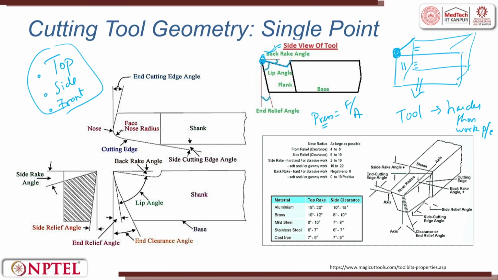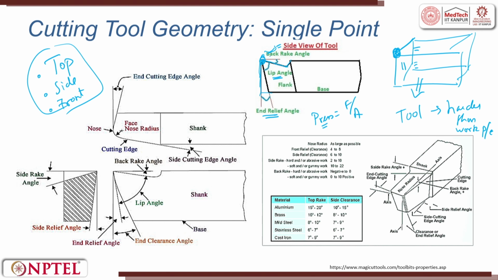The other face is this: when the tool is moving towards the workpiece, the chip moves on the top. There should be a clearance or relief such that this face of the tool will not come in contact with the workpiece. That angle is called the relief angle. The angle between the relief angle and the rake angle is called the lip angle.